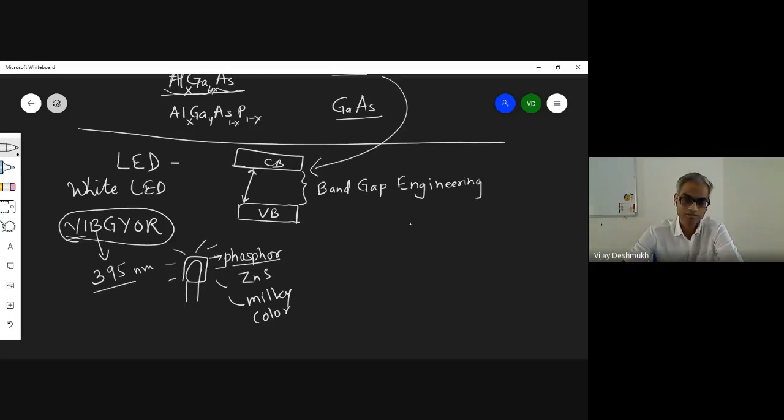Is it understood? So directly you do not get a white LED. There is another possibility: use RGB, red, green and blue. Three LEDs, and then the three LEDs will combine with each other. You have seen this in childhood. Okay, let me go for a better one.